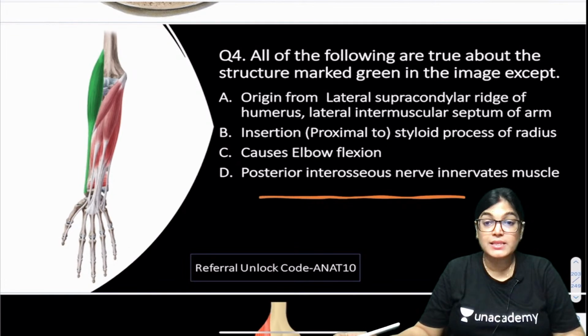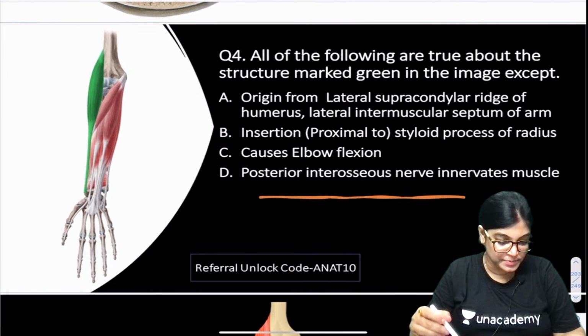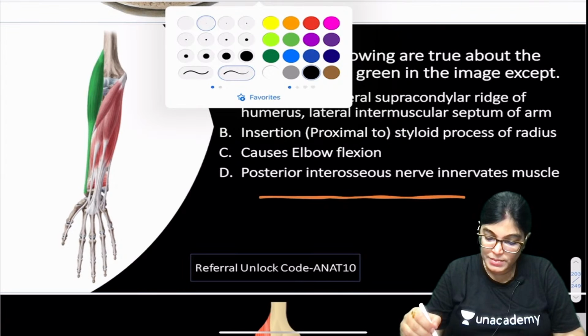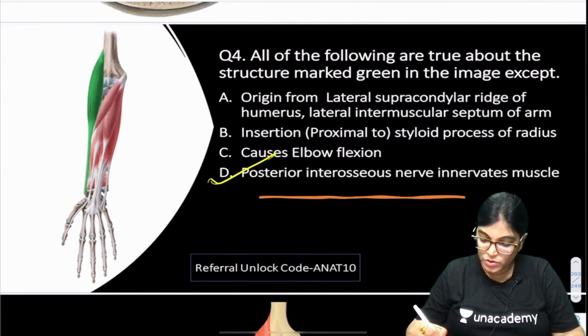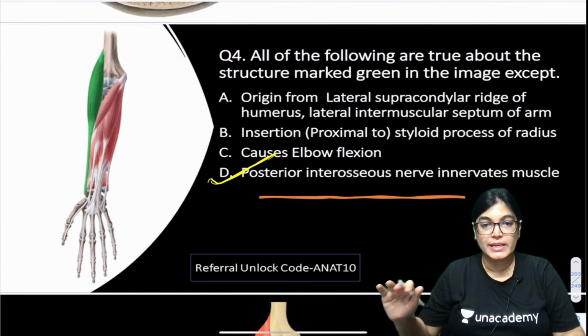Okay, very nice. He has given the explanation and answer also why the D option is not correct. Which is the muscle also? Please tell me the muscle name also, dear. Absolutely right. So yes, Sam has given the name of the muscle also, and the muscle is brachioradialis, and brachioradialis is supplied by radial nerve, not posterior interosseous nerve.